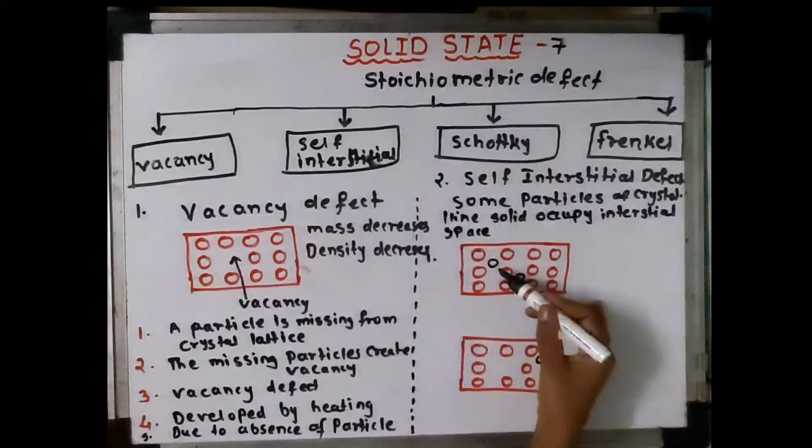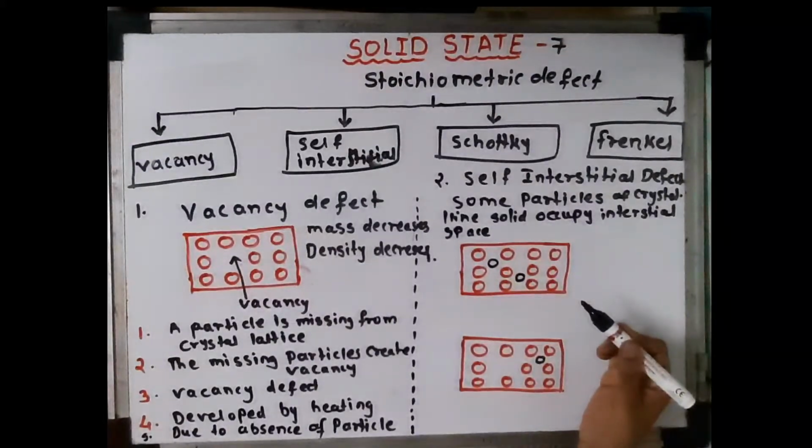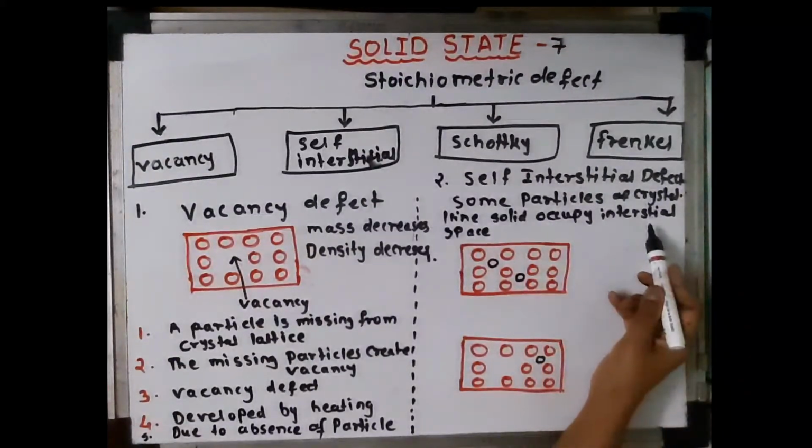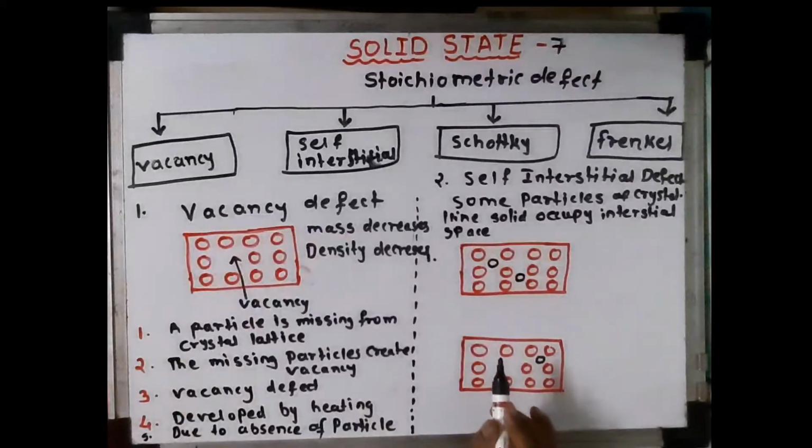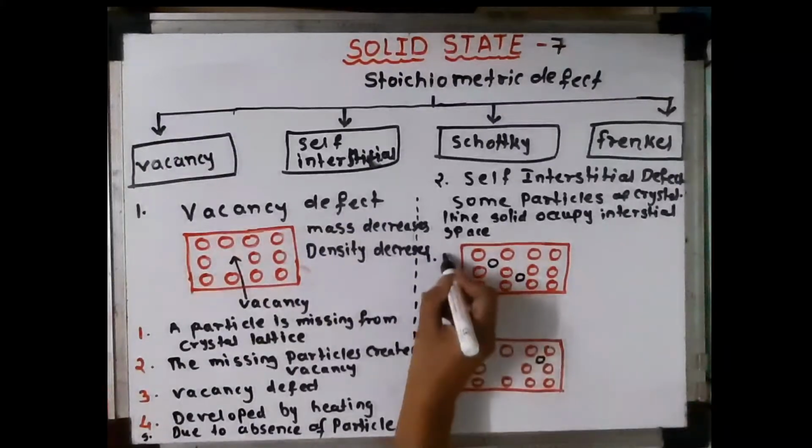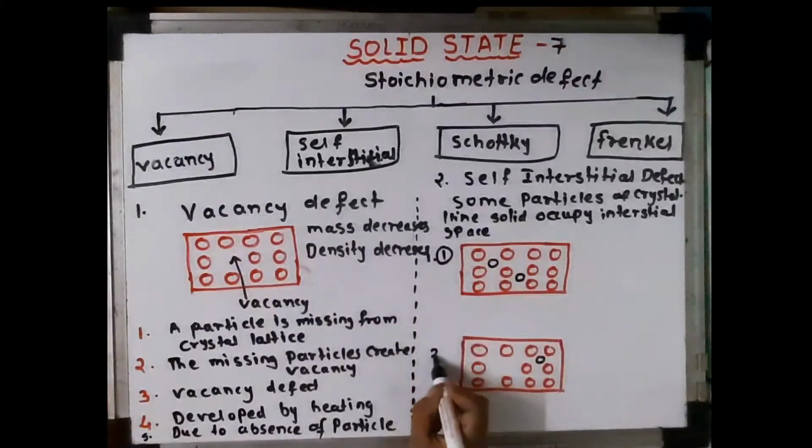If an extra particle occupies the interstitial space, then this type of defect arises, and this defect occurs in the following two ways. This is the first way and this is the second way.